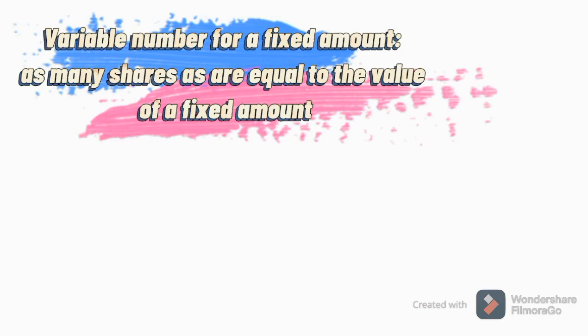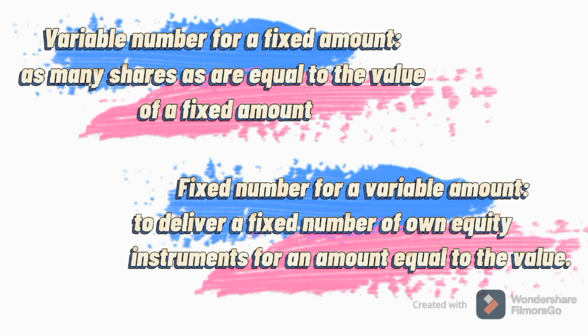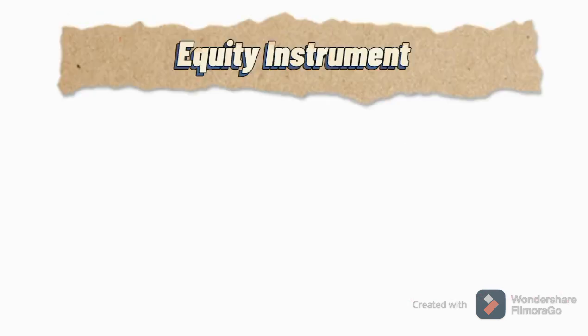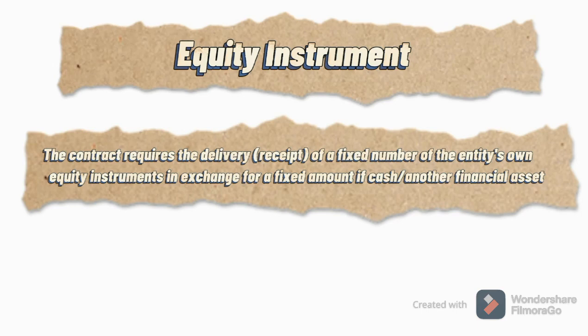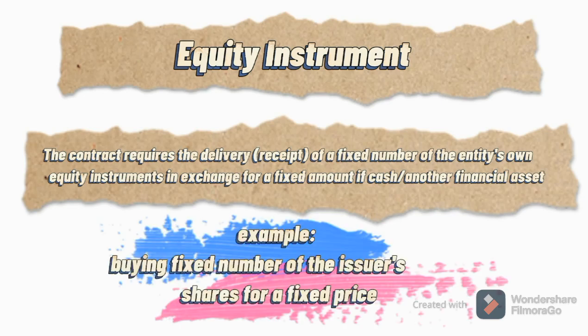Variable number for a fixed amount: as many shares as are equal to the value of a fixed amount. Fixed number for a variable amount: to deliver a fixed number of own equity instruments for an amount equal to the value. Equity instrument: the contract requires the delivery or receipt of a fixed number of the entity's own equity instruments in exchange for a fixed amount of cash or another financial asset. Buying a fixed number of the issuer's shares for a fixed price.